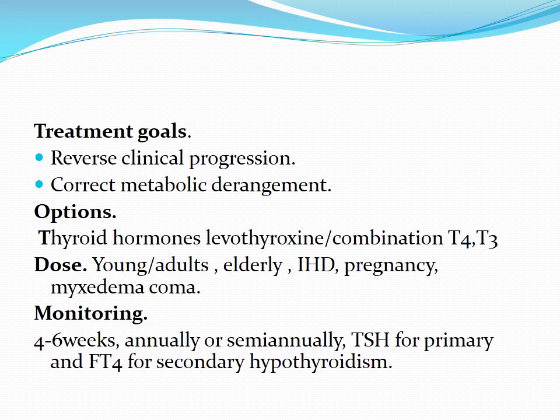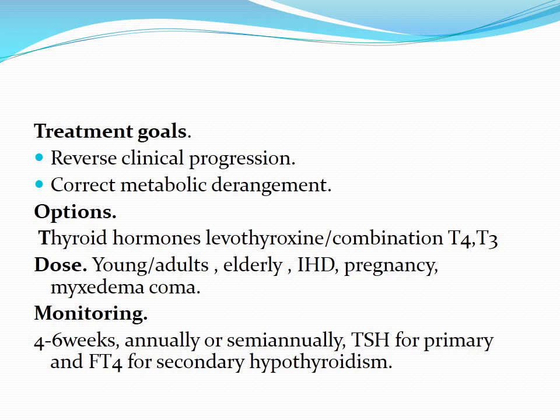The varied research shows that there is no advantage of giving a combination of T4 and T3 as compared to levothyroxine alone. There is no extra benefit, so mostly we use levothyroxine to start with. The dose of levothyroxine is 1.6 microgram per kg per day, but it varies depending upon the age of the patient, having comorbid conditions, pregnancy, and myxedema coma.